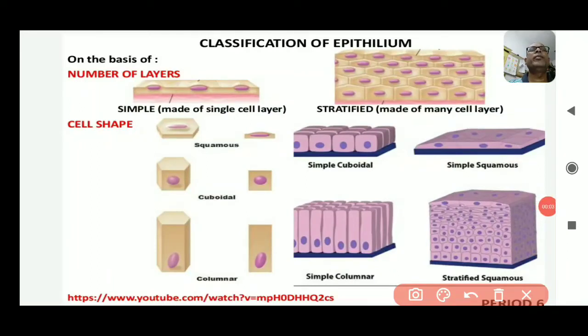Classification of epithelium. On the basis of the number of layers, we can divide epithelial tissue into two parts. First one is the simple epithelial tissue, another one is the stratified epithelial tissue.